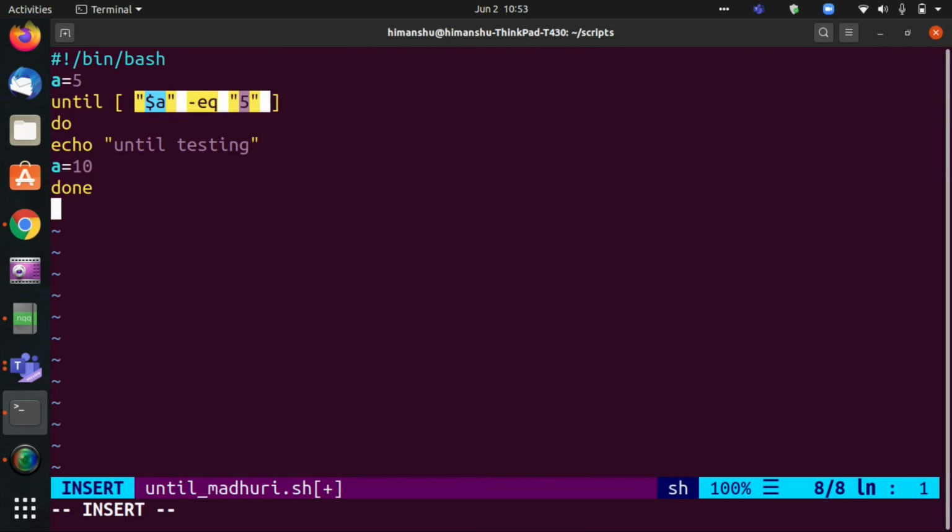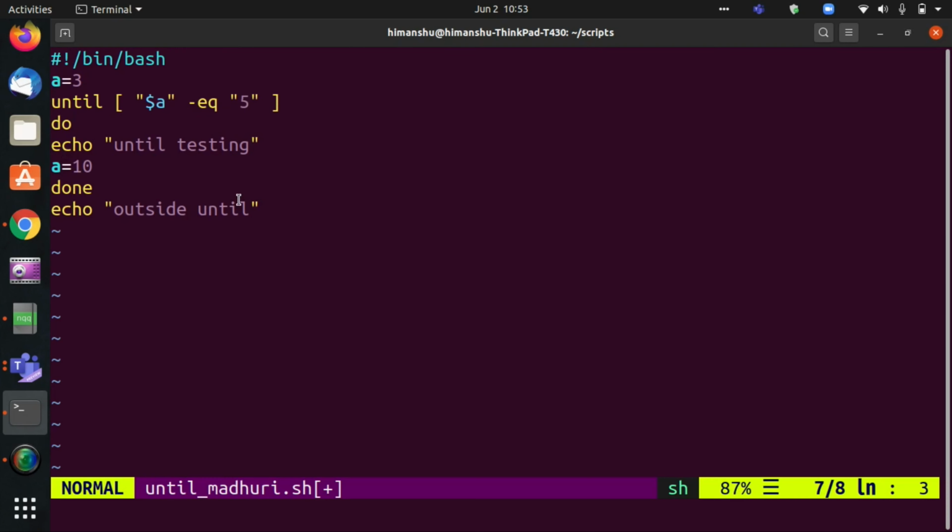Let's say I echo outside until. Now let's say my value is something other than 5. See, I am using a equal to 10. What will happen to this? Can you tell me? Yes, it will never satisfy the condition.